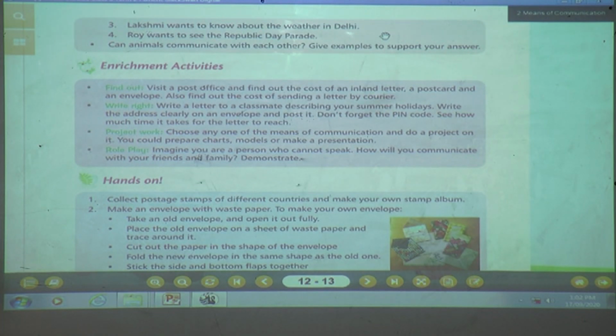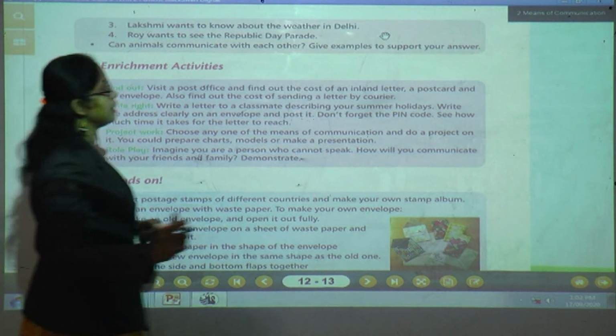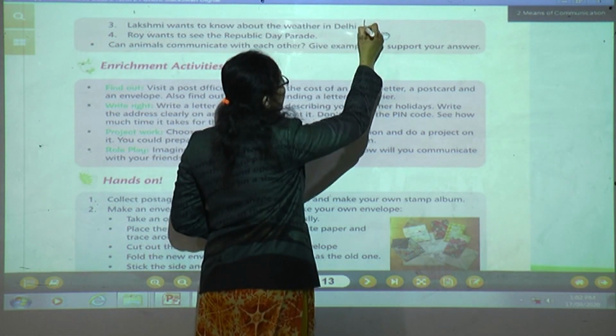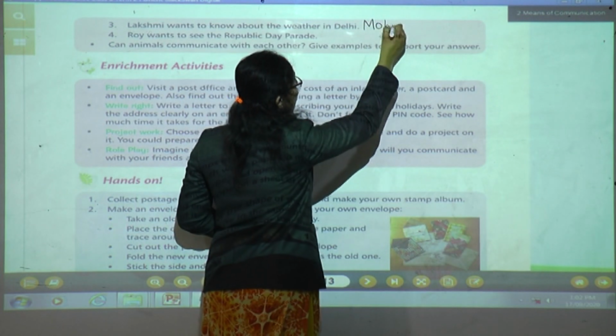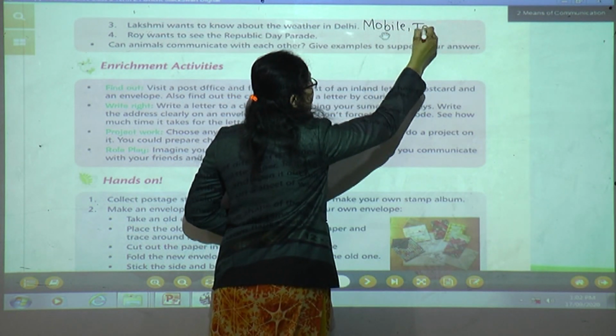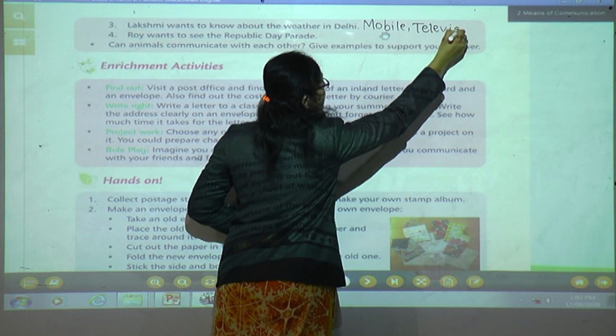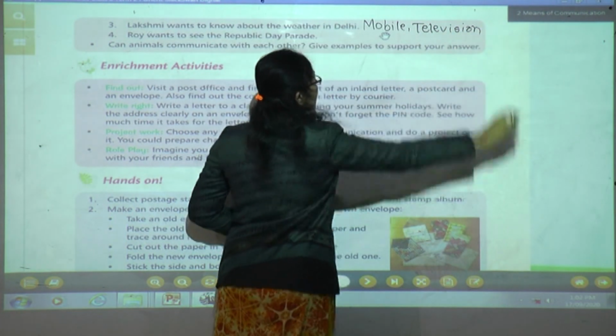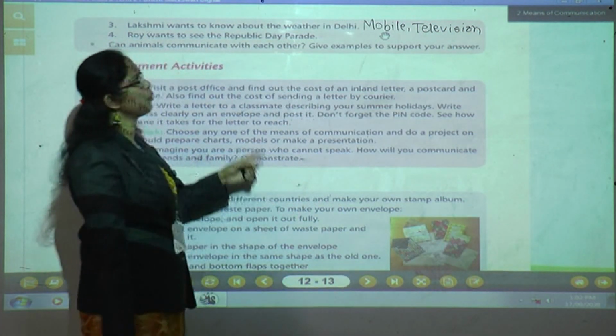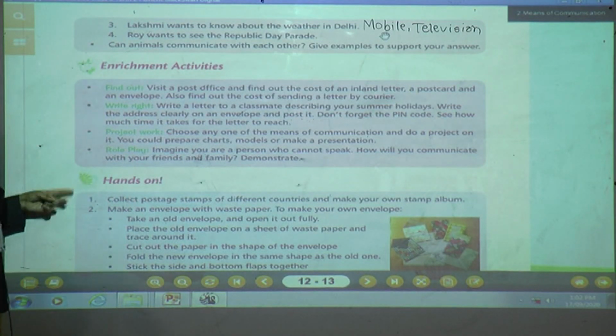Lakshmi wants to know about the weather in Delhi. What will she use? She will use television, or she can use a mobile phone, to know the weather in Delhi. Okay, write here mobile or television. With the help of the news channel, we can get news. We can come to know what the weather in Delhi is, or we can even search on mobile what the climate is, what the weather in Delhi is.